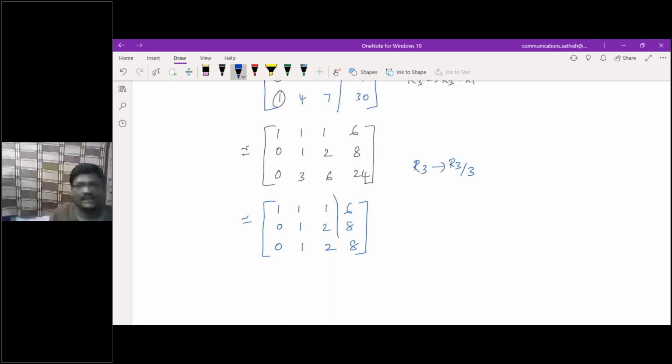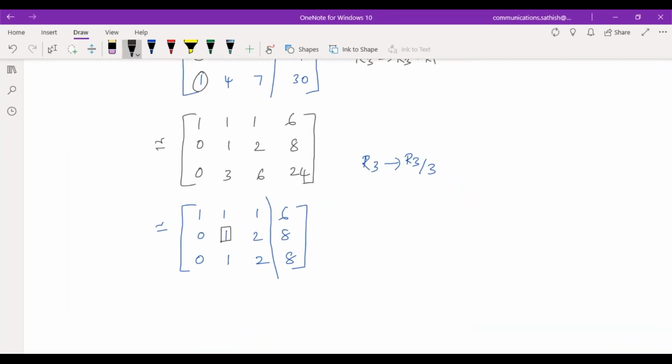By using this element again, I want to make the 3 as 0, performing R3 minus R2. What will I get here? 1 1 1 6, 0 1 2 8, and the last row all 0. So I think all will become 0. Am I correct? Yes, sir.